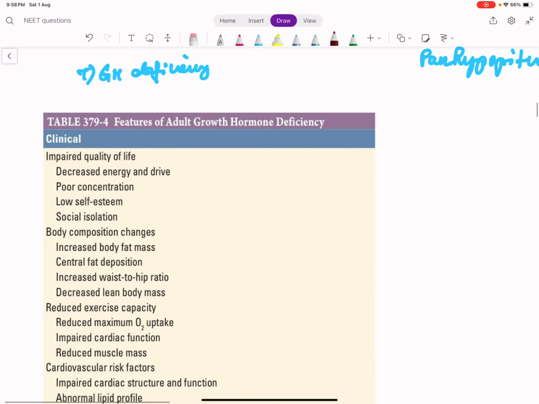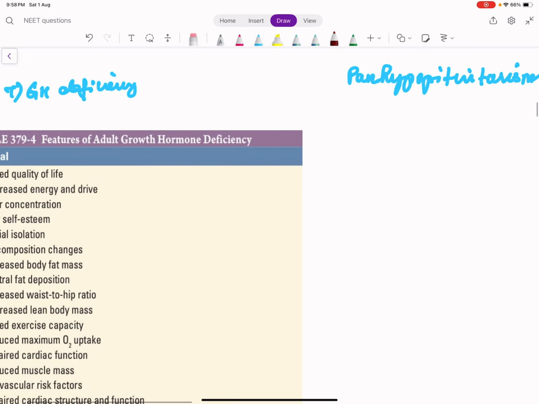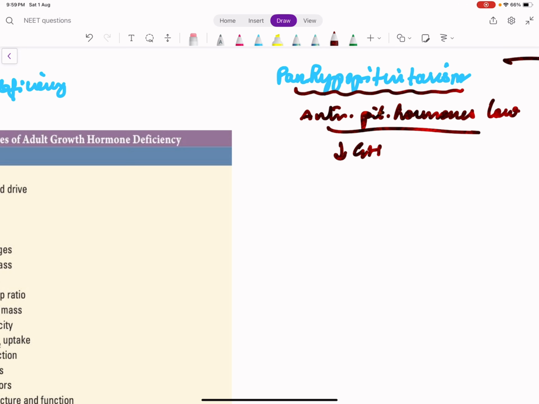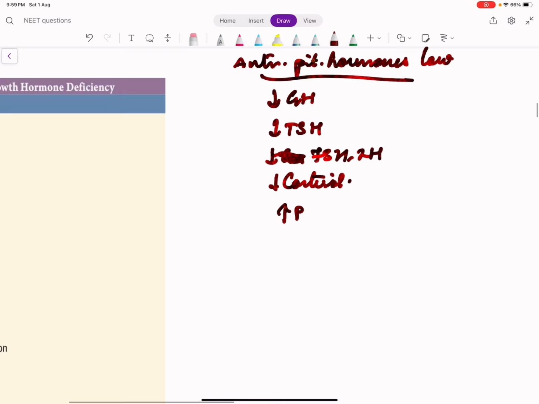So now we will come to the discussion of individual hormones. There is something called panhypopituitarism. Panhypopituitarism is when all the anterior pituitary hormones are low, which means there will be low growth hormone, low thyroxine due to low TSH, and FSH and LH will be low. So gonadal function will be affected. Cortisol will be low because ACTH is low. But if there is a stalk effect, we expect prolactin to increase.